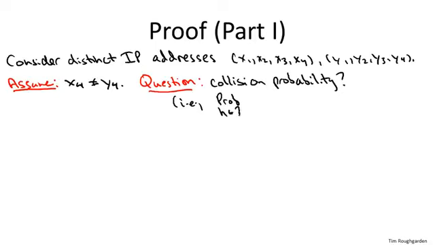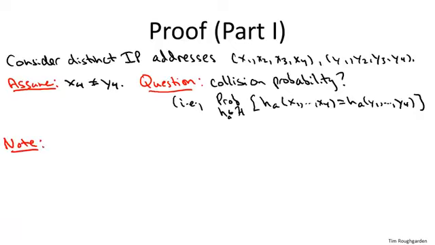We'll have some hash functions which map the New York Times and CNN IP addresses to the same bucket, and we'll have other hash functions which do not map those two IP addresses to the same bucket. And we're trying to say that the overwhelming majority sends them to different buckets. Only a 1 over n fraction at most sends them to the same bucket. So we're asking about the probability, for the choice of a random hash function from our set H, that the function maps the two IP addresses to the same place.